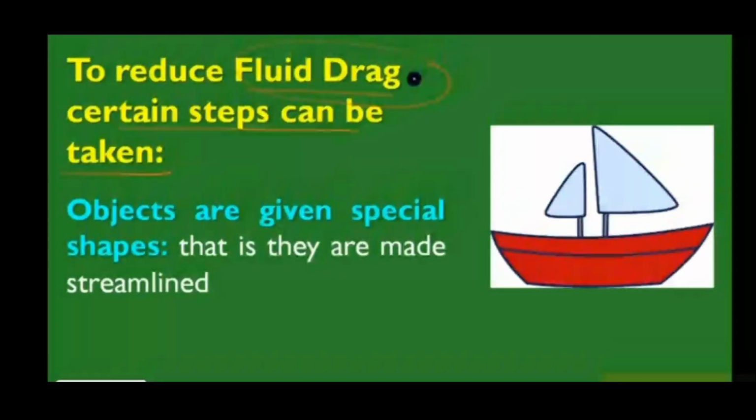Next, the nature of fluids. Here I am going to talk about different types of fluids: water and oil. Why is oil thicker than water? Because the molecules present in oil are closer together, that's why oil is thicker. Water is thinner because its molecules are farther apart. So compared to water, oil is thicker: the density of oil is more and the density of water is less.